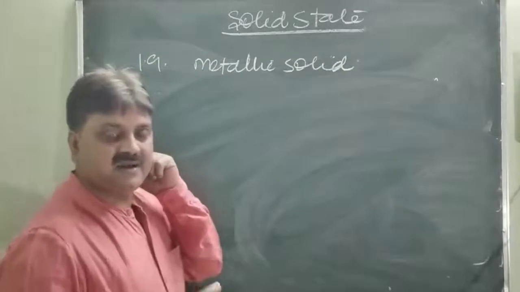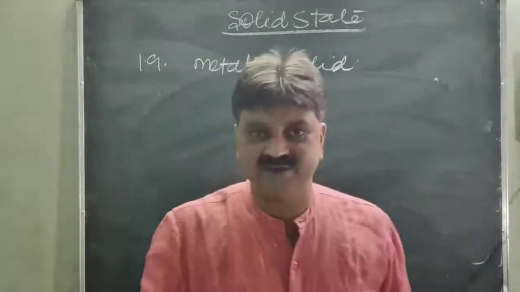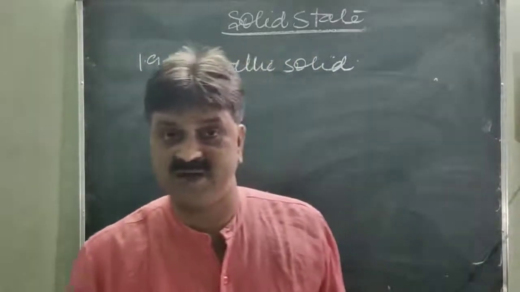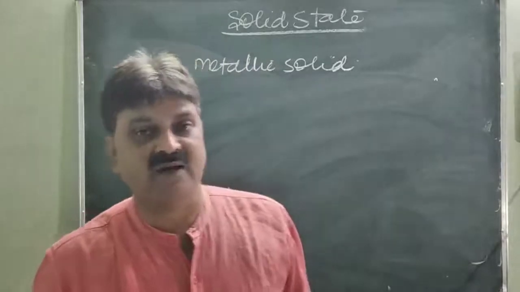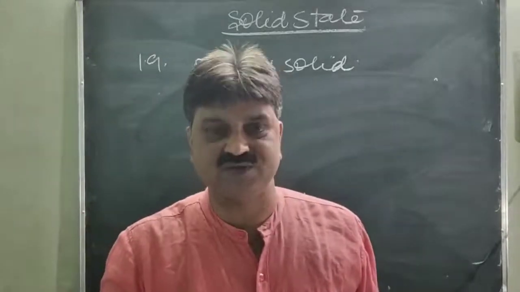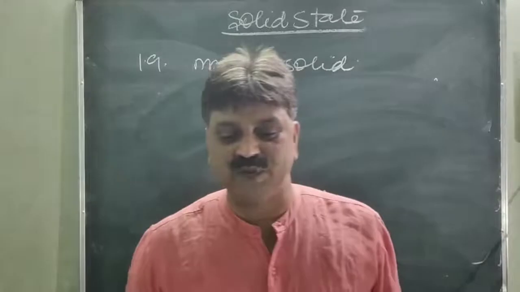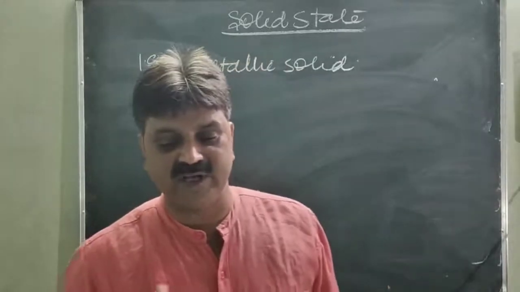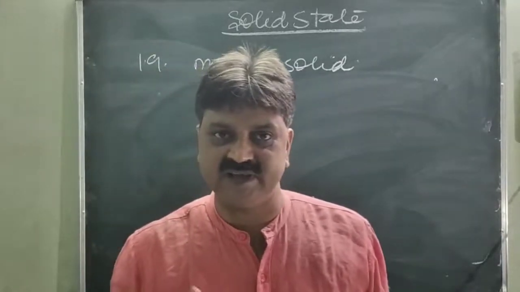I am writing the answer directly and reading the question here, so take it carefully and try to solve it yourself also.